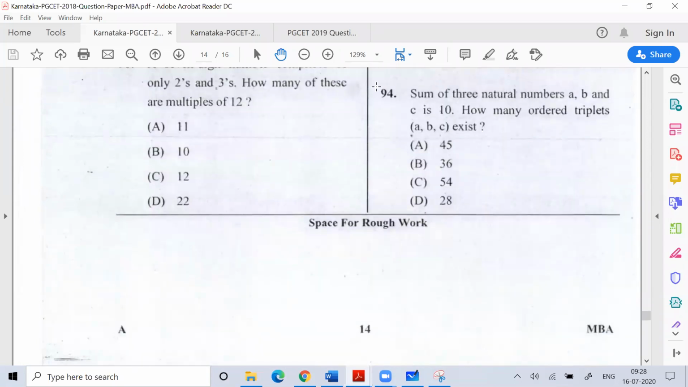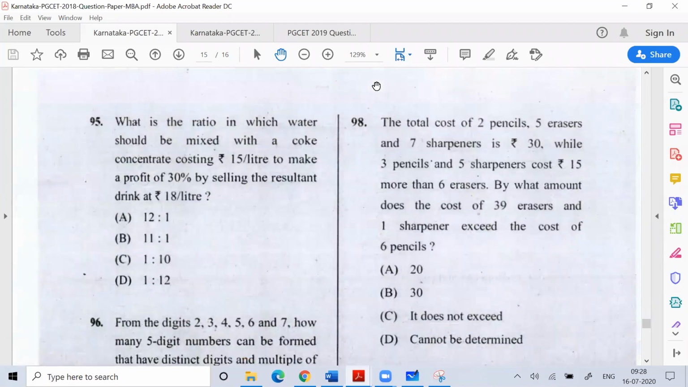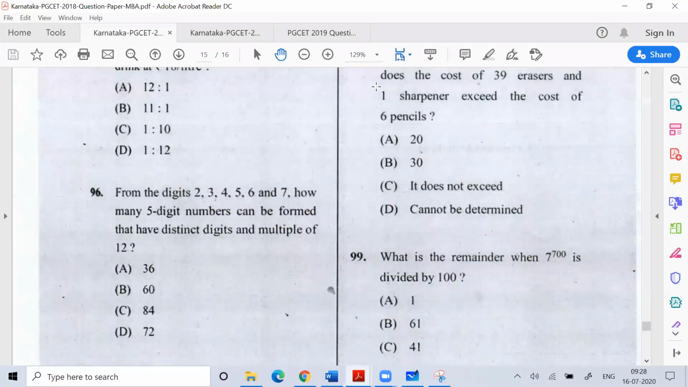94, the answer is 36. I have already solved these questions. If you go to my channel, you can see the solution also. 95, again the answer is 60. So you can watch there. You go to my channel, watch the video, and you'll understand.